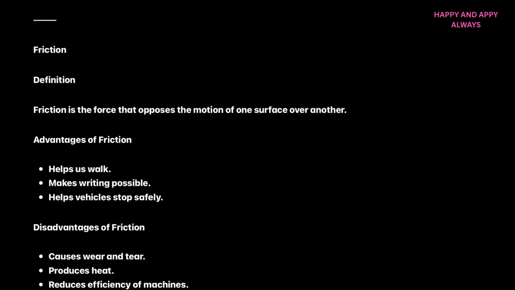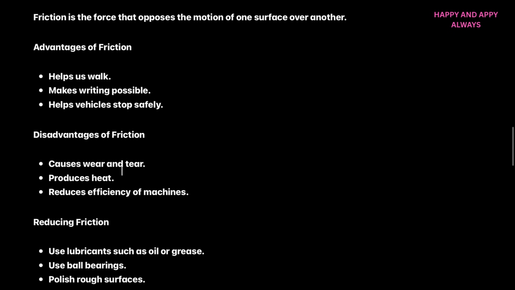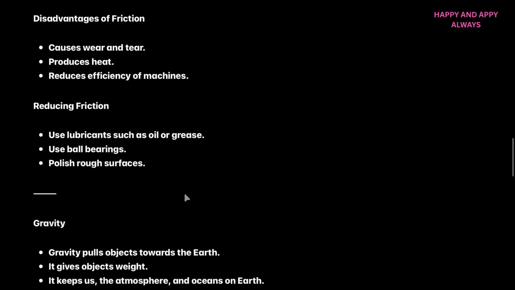Disadvantages of friction: causes wear and tear, produces heat, reduces efficiency of machines like vehicles. Now, how can we reduce friction? These are some of the points you should remember: using lubricants such as oil or grease, use ball bearings, polish rough surfaces. I just gave you an example of walking on the floor. Because it's a rough surface, we can easily walk on it. But if it's polished, it makes it smoother and we might trip or fall.